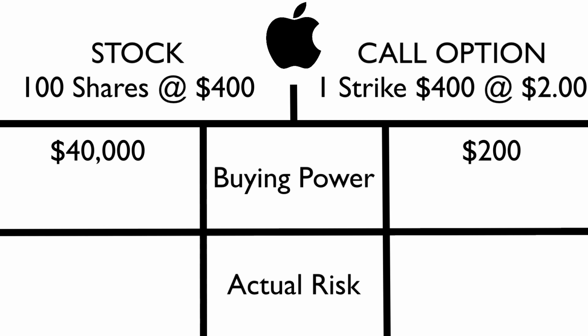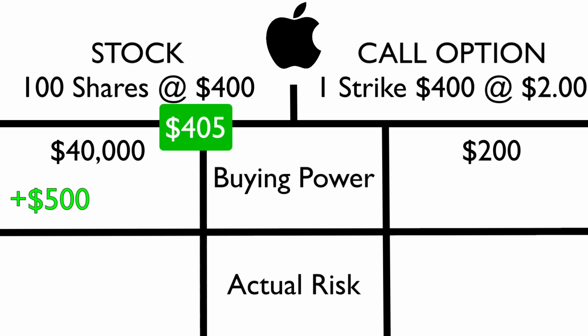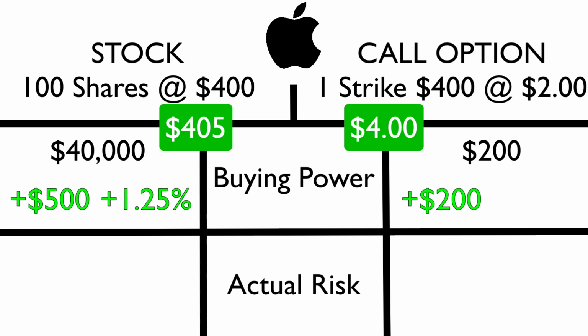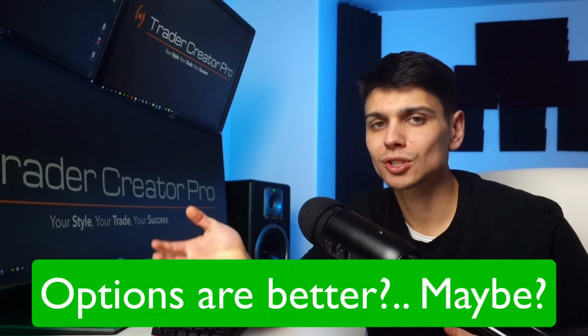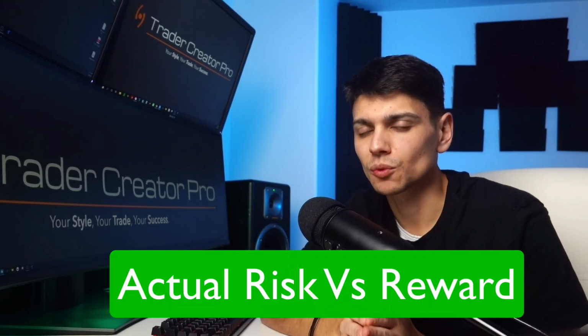Let's look at the same example. If you have 100 shares of Apple at $400, then you will have $40,000 in Apple. And if it goes to $405, you would be up $500, which would be 1.25%. Let's say the option contract went from $2 to $4. That would be a nice $200 gain, or 100% gain. So looking at it this way, it's obvious options are way better to go with a $200 risk and a huge upside percentage potential.